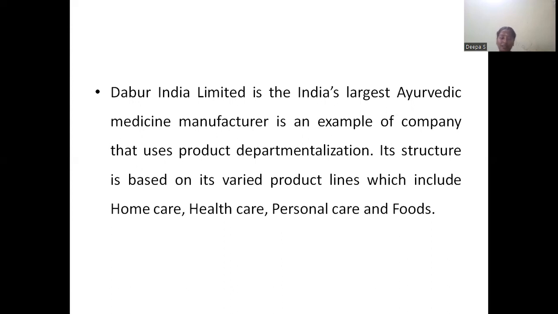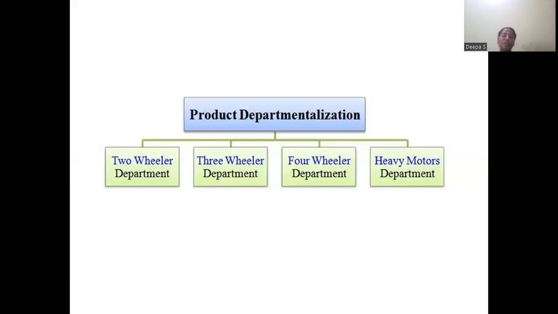They can create home care, that is honey, and health care, based on soap, and personal care, based on specific medicines, and food, which is also provided. So based on Dabur Limited, you will have different types of production. Once it has been introduced to the world, they have a variety of products. This is done on product departmentalization. For example, if you are using a vehicle, as a product you can have different departments like two-wheelers, three-wheelers, four-wheelers, and heavy motors.